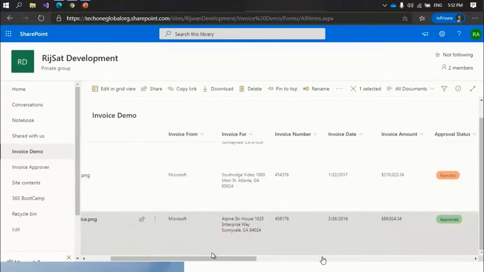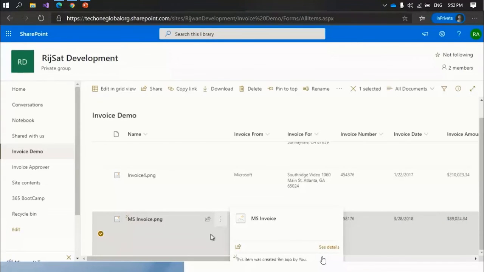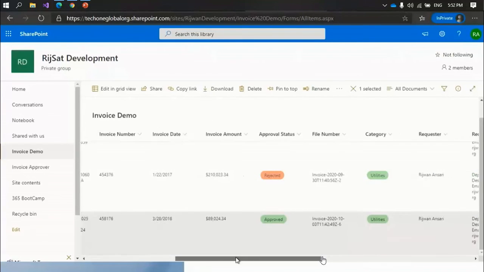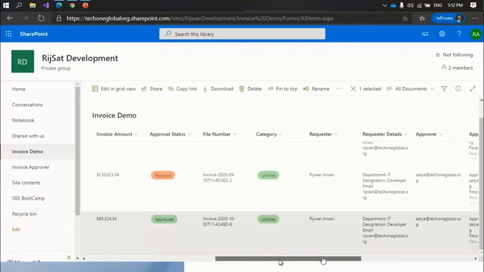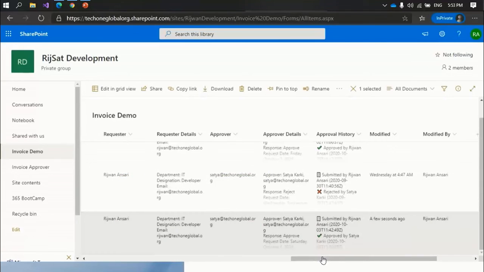So what are the things we did here? We created custom forms for this library's properties. Once somebody uploaded the file, automatically we are extracting the data from the form using AI. And automatically then the requester has an option to choose which category of file this is. Once he chooses the category, automatically an approver will be assigned for this invoice and he will get email approval options. Once he approves from the email itself, again the data will be updated in the list itself.